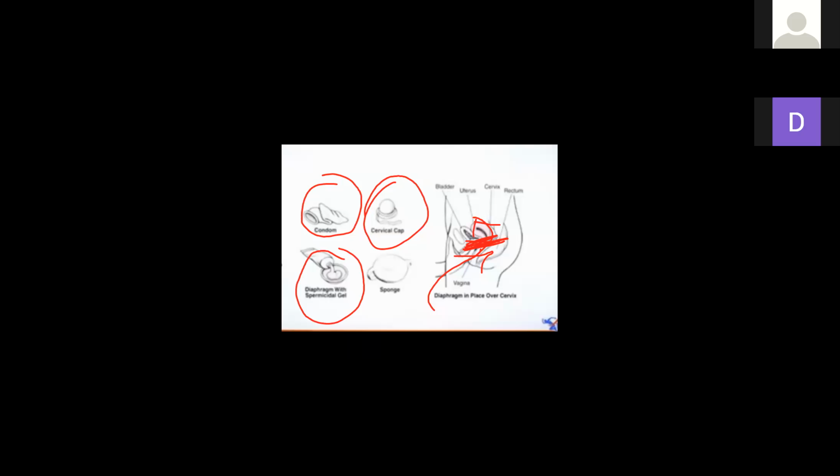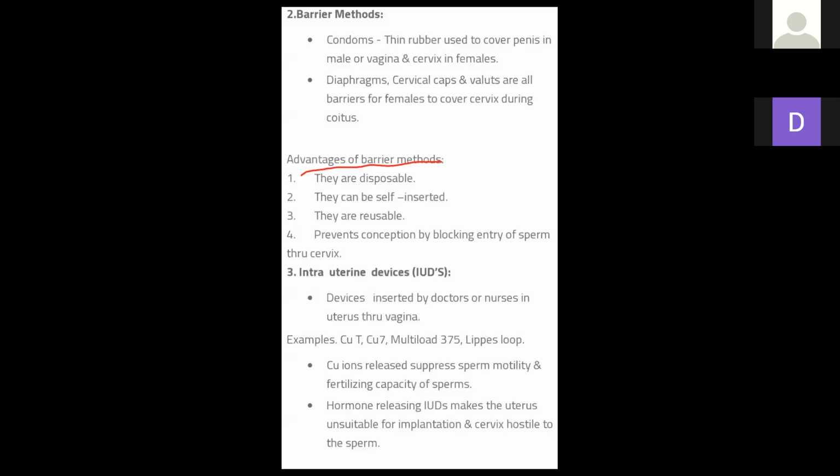Next are the intrauterine devices. Now, the advantages of the barrier methods: they are disposable and self-inserted.